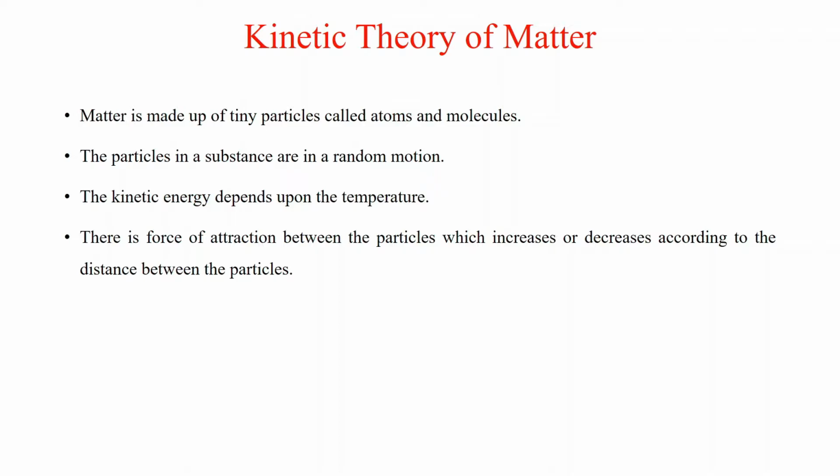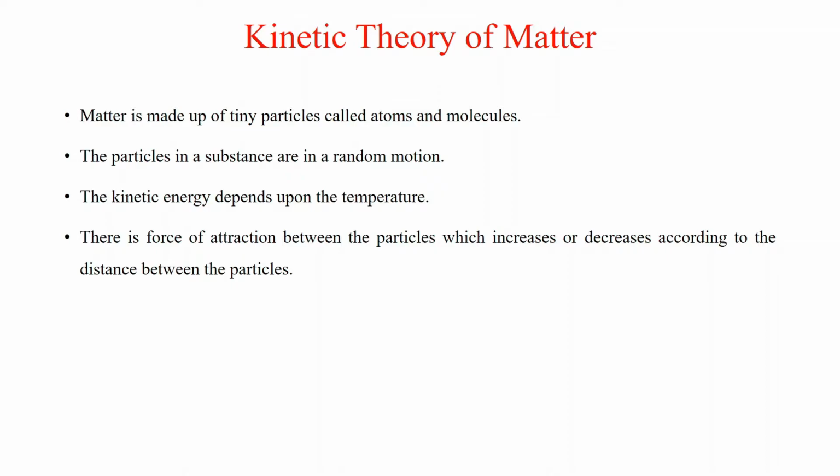So the kinetic theory of matter. These are basically the properties of matter. We're going to study them one by one. First one, matter is made of tiny particles called atoms and molecules. I've already told you the basic constituent of matter is the atom. More atoms make a molecule and the molecules make matter. So this is very easy.